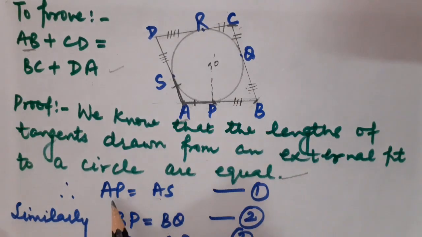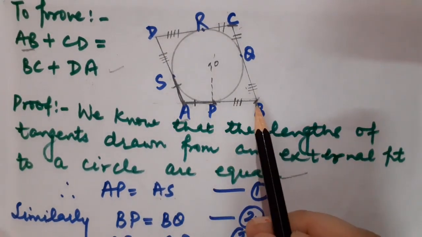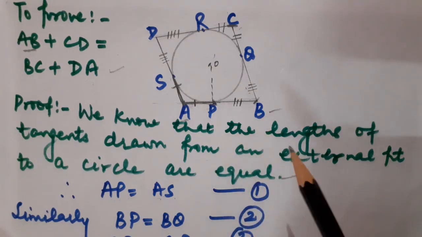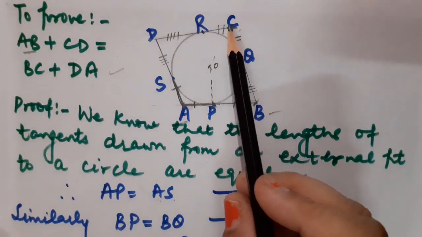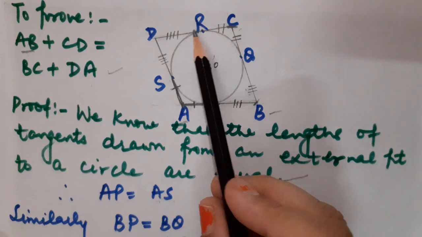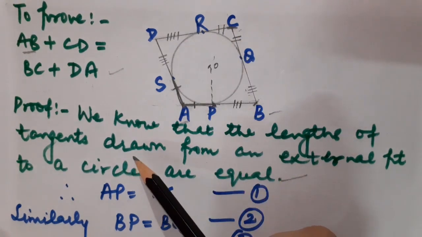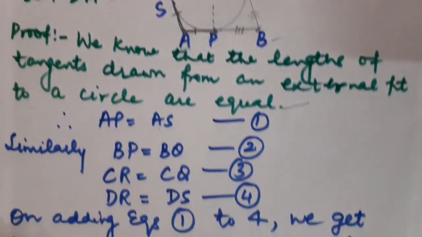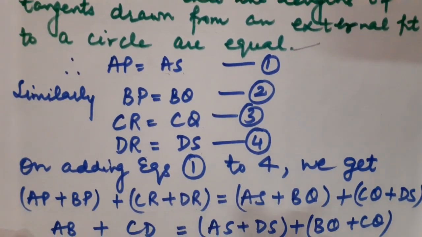Okay. So AP is equal to AS. In the same manner, BP must be equal to BQ while taking B as the external point. While taking C as the external point, CR must be equal to CQ. In the same manner, DR must be equal to DS. Here I have written all that I have spoken.